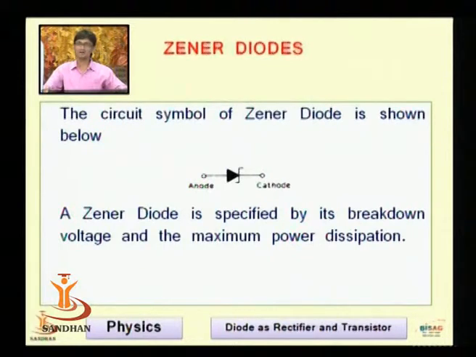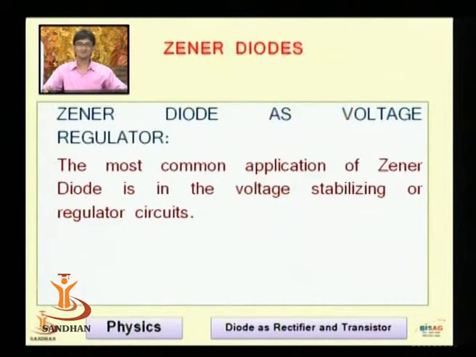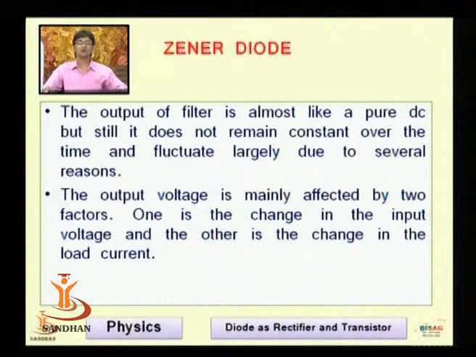Whenever we are working with an electronic component, there is a certain dissipation of heat. Zener diode as a voltage regulator. The most common application of the Zener diode is as a voltage stabilizing or voltage regulating circuit. The output of the filter is almost like pure DC, ideally, but still it does not remain constant over time, and it can fluctuate largely for several reasons. One reason can be the fluctuation in the incoming line voltage.